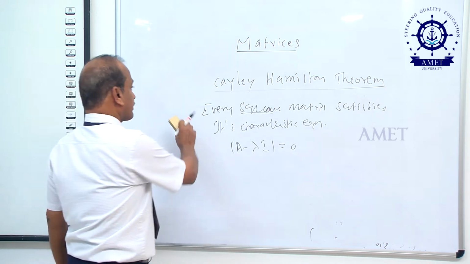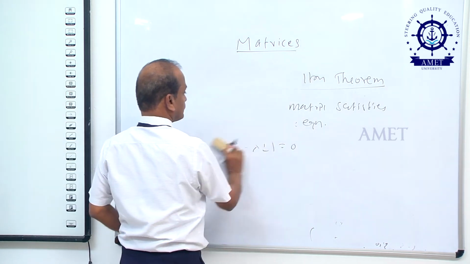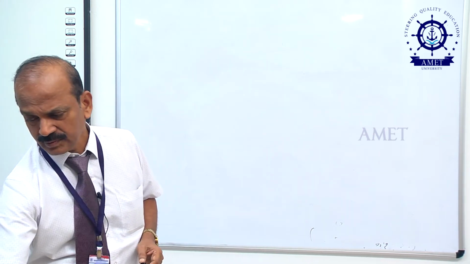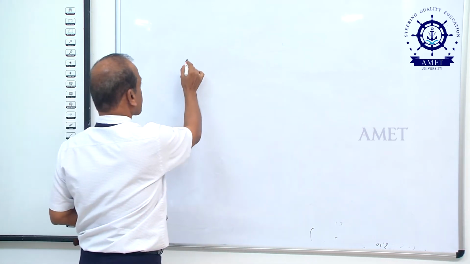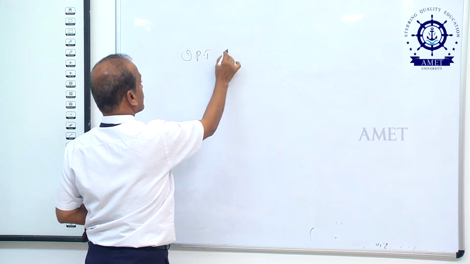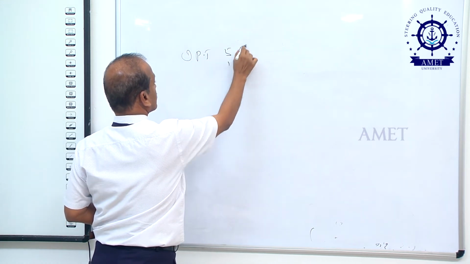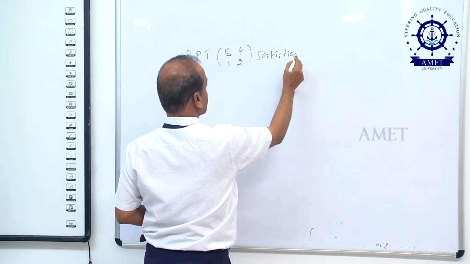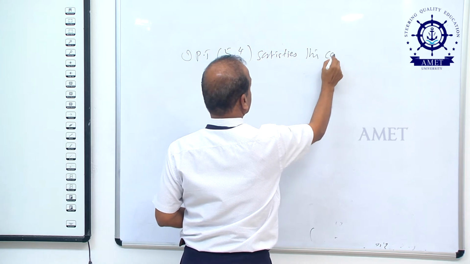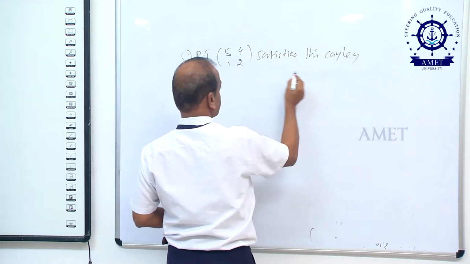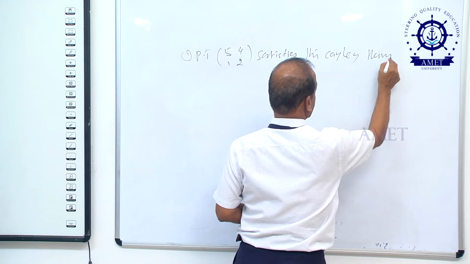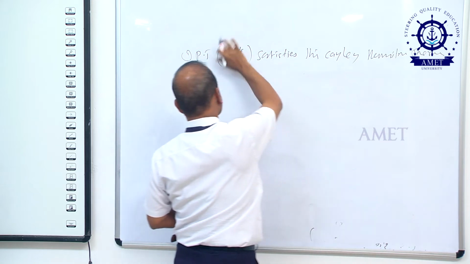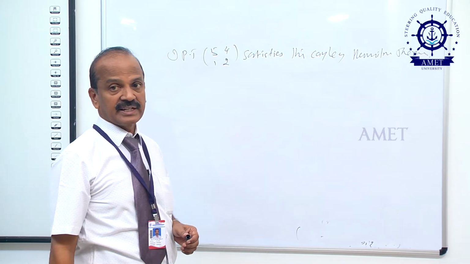Now you take any one problem. Now here we can prove that this matrix satisfies the Cayley-Hamilton theorem.